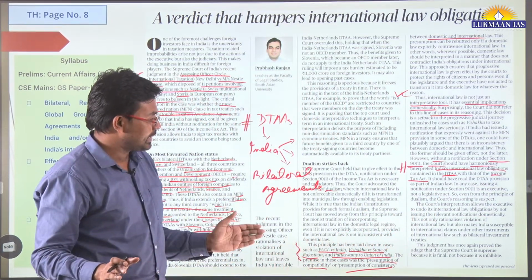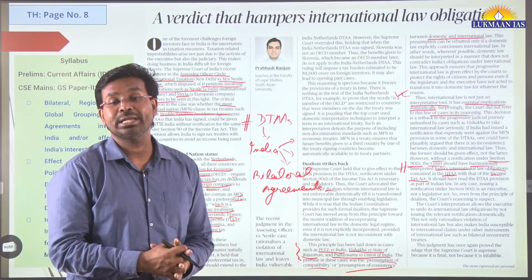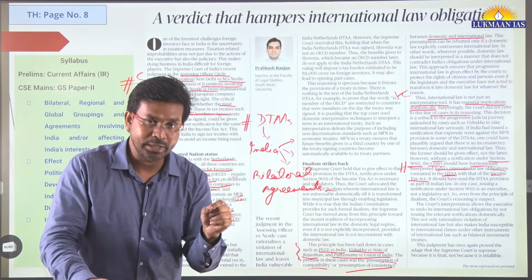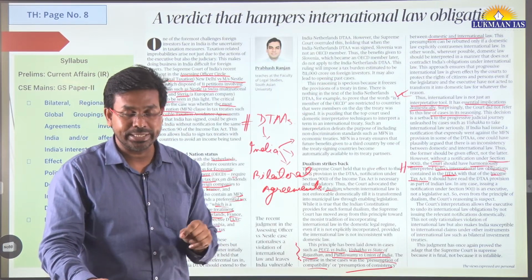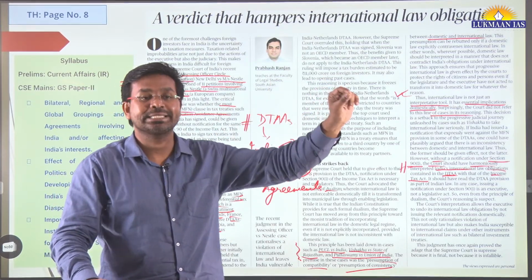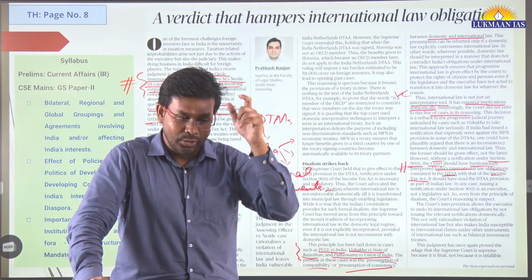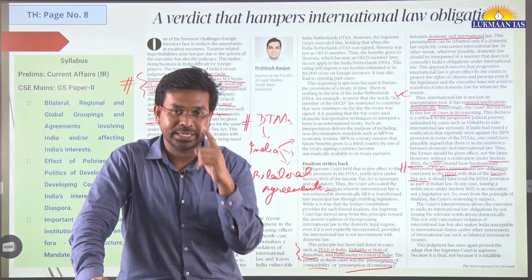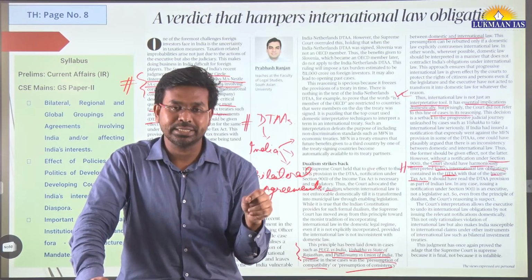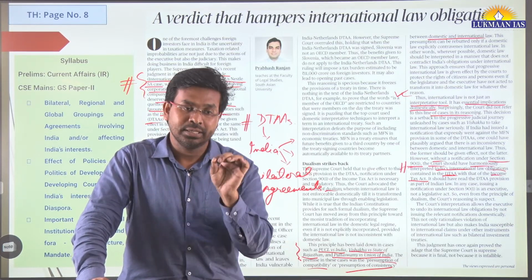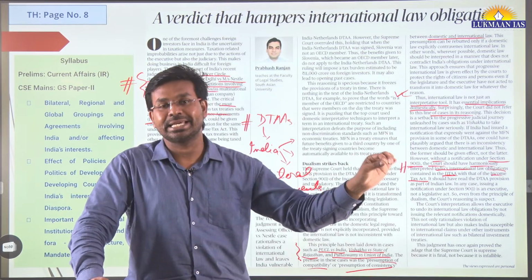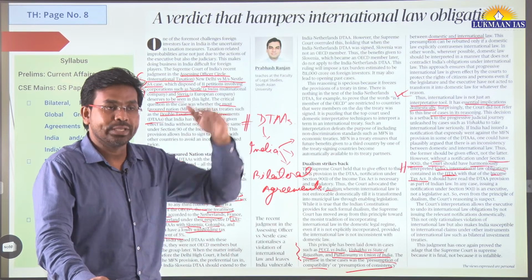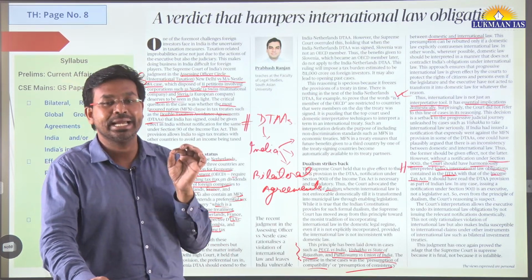So the author says that although the principle of dualism is not wrong, if the Government of India has signed or ratified any international treaty, then the laws that the legislature is making, or any notification that the executive is coming up with, they should be consistent, or they should be compatible with the international treaty that India has signed.